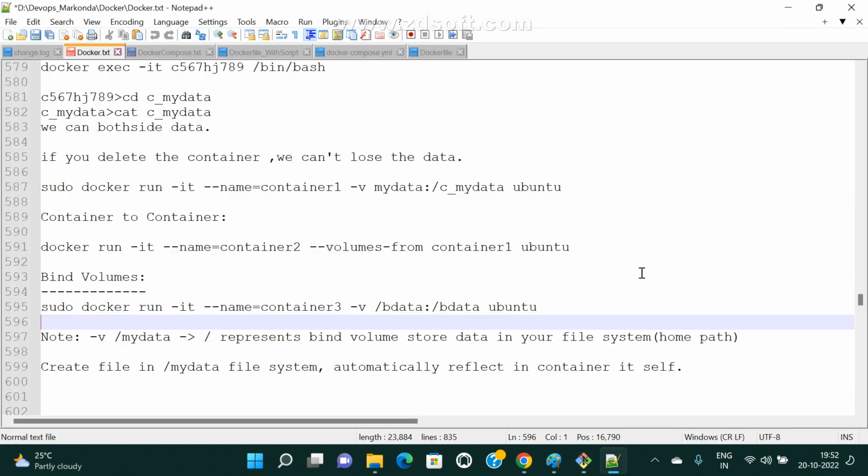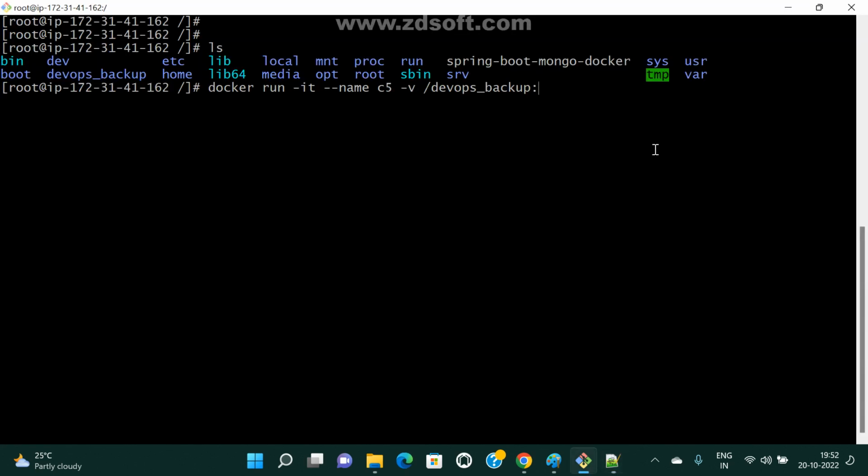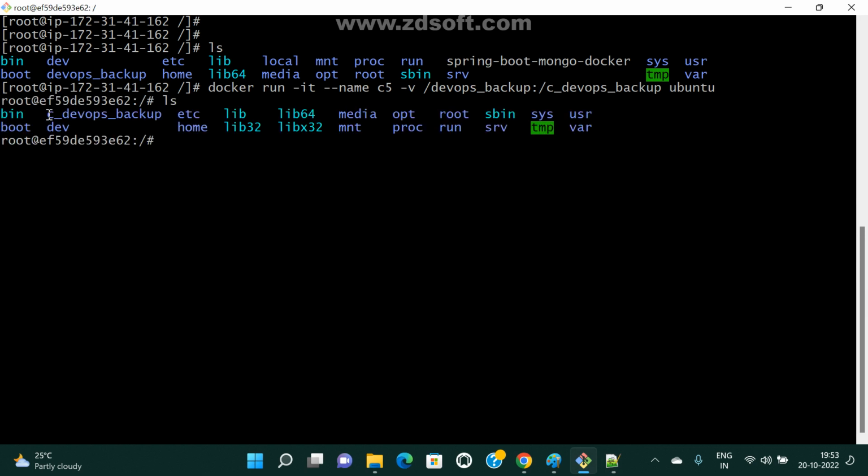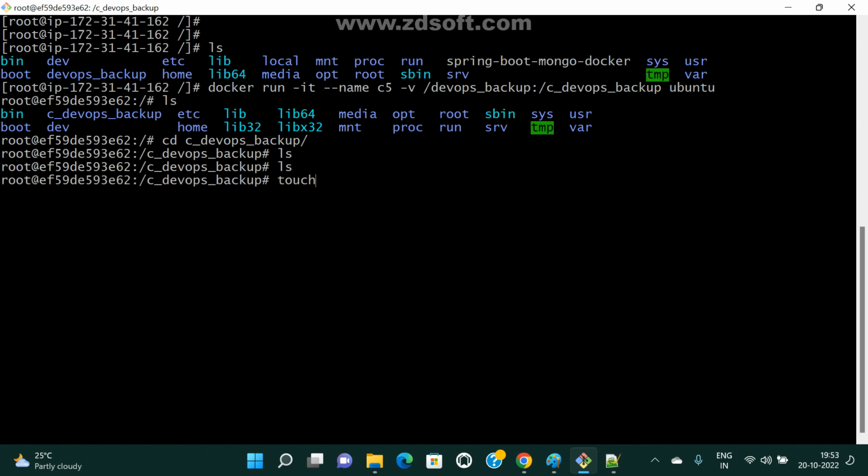The remaining story is the same. And also we need to give your container path. For example, in the container I am giving c_dev_backup. Whatever it may be, the rest remains the same, on Ubuntu. Now see here, the container is created. Coming to here, cd c_. Now ls. Now we don't have anything, right? We don't have anything. Let me create one file, c5.txt.